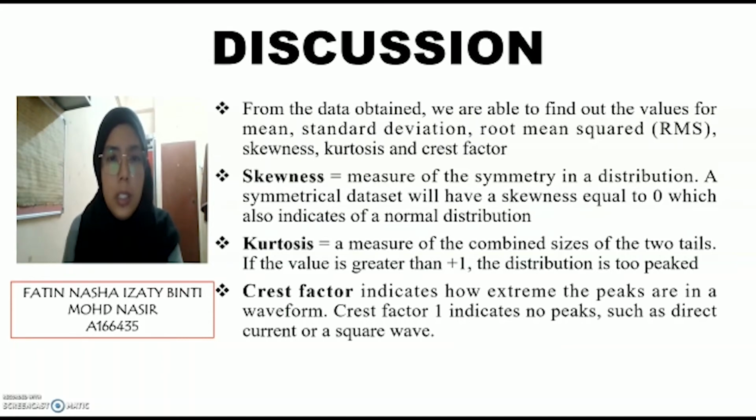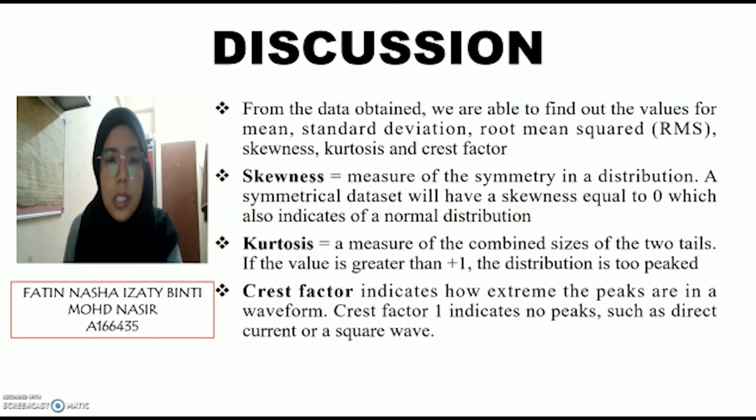From the data obtained, we are able to find out the values for mean, standard deviation, root mean squared, skewness, kurtosis, and crest factor. Skewness is defined as a measure of the symmetry in a distribution. A symmetrical data set will have a skewness equal to 0, which also indicates a normal distribution.